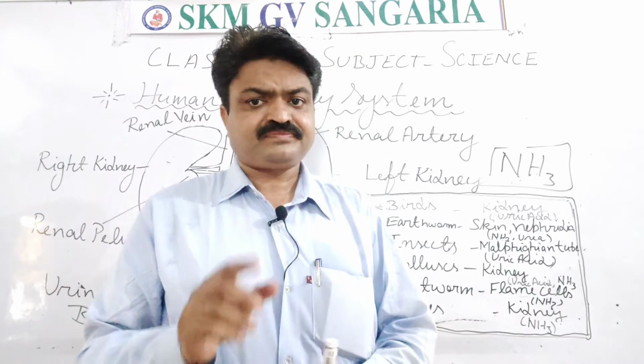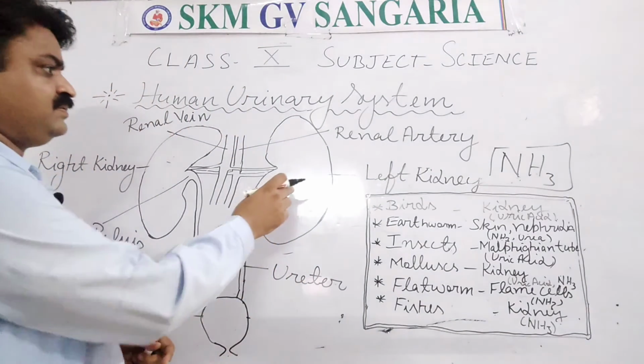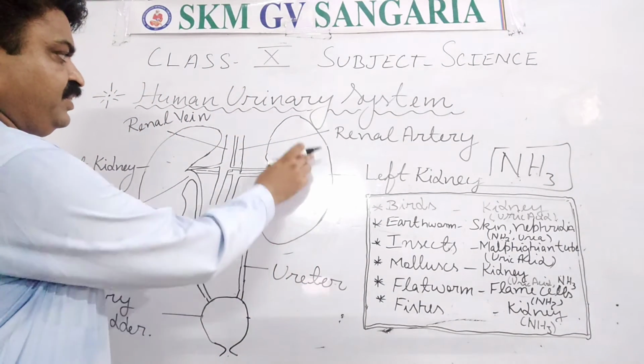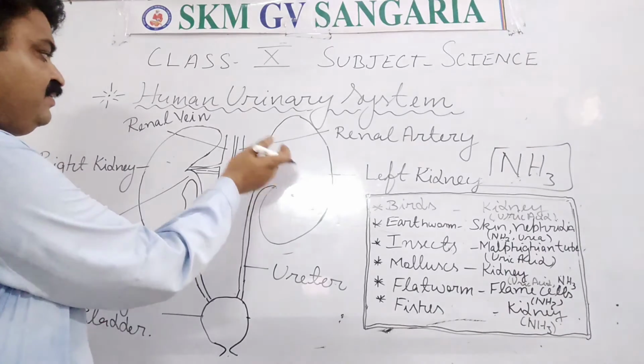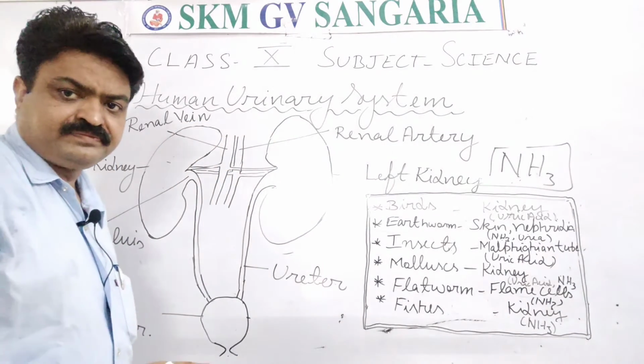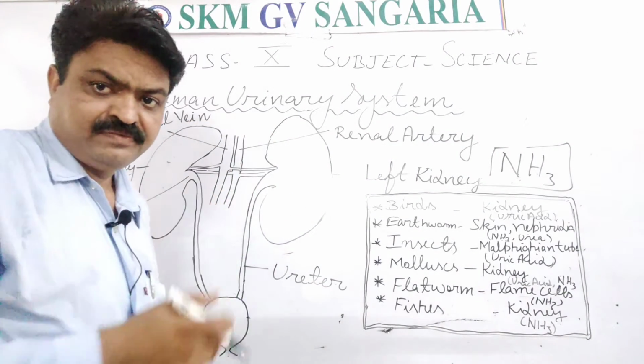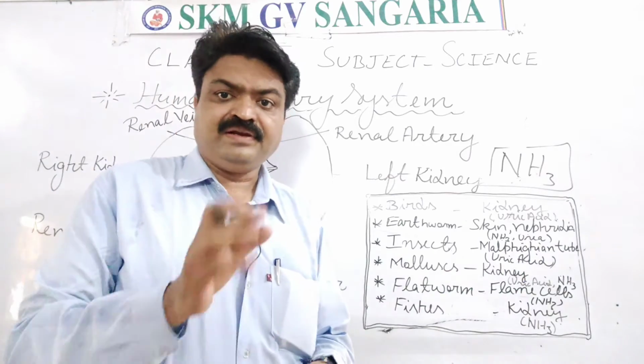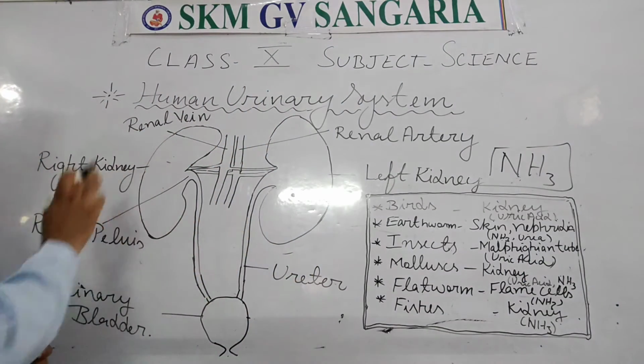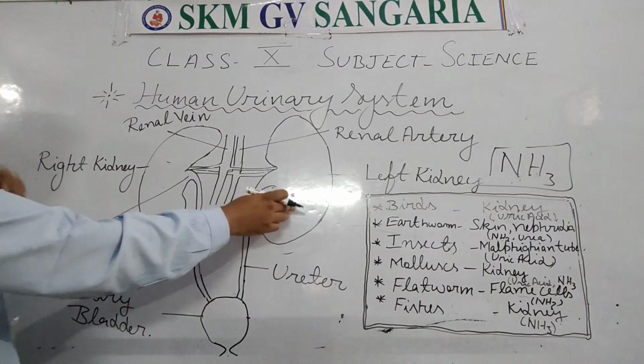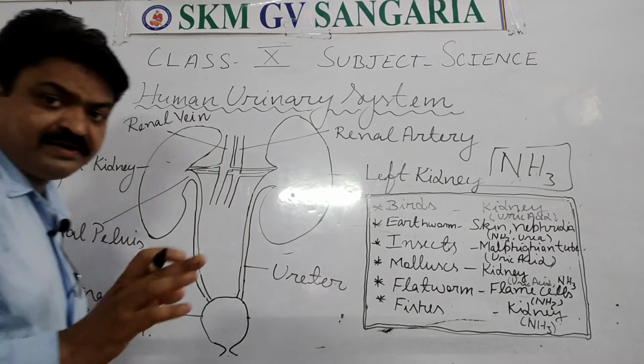And in this, student, the left kidney is higher than the right kidney.